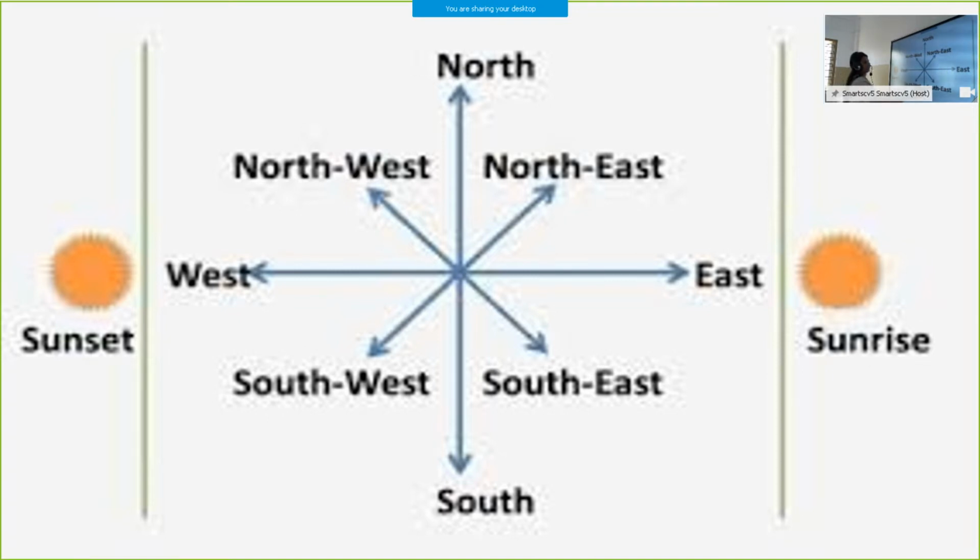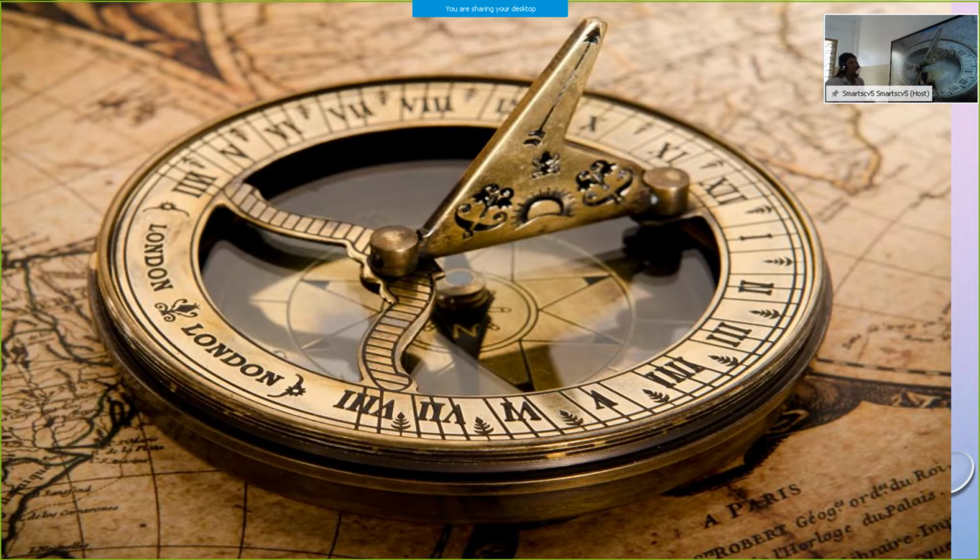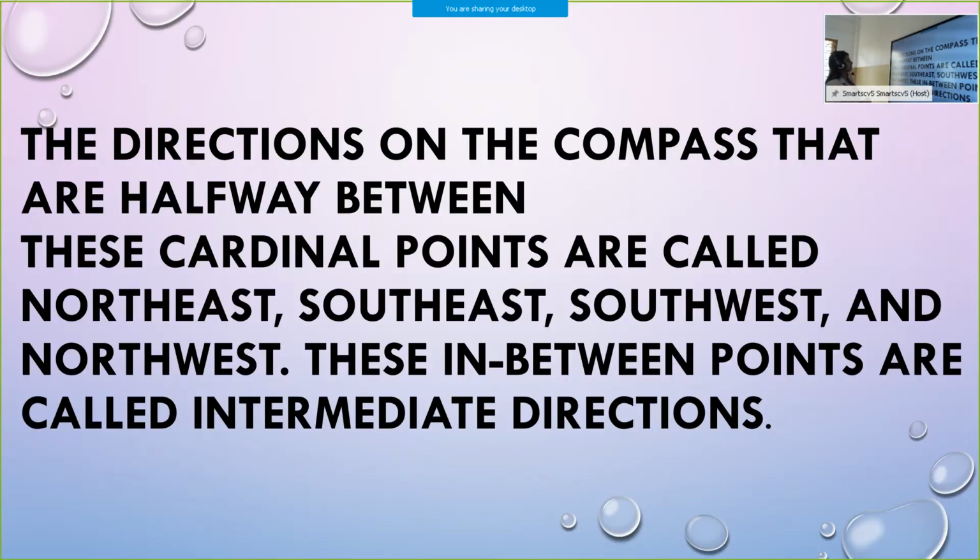Okay. Next slide. This is an image of a compass. Next, the directions on the compass that are halfway between these cardinal points are called the northeast, southeast, southwest and northwest. These in between points are called intermediate directions.